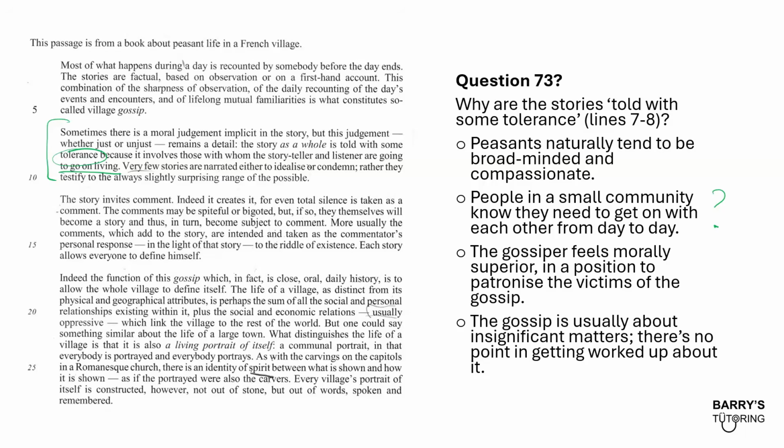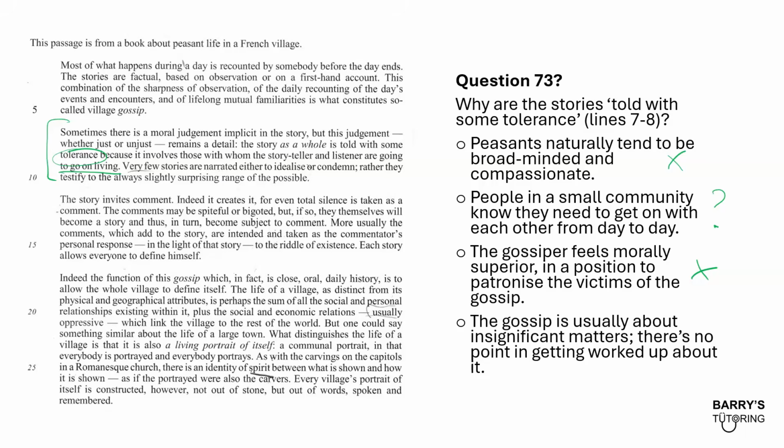With C, the gossiper feels morally superior, in a position to patronize the victims of the gossip. The paragraph doesn't really describe gossip as being victimizing. It's not really attacking people. Again, thinking about all the questions building up to this point, they're trying to suggest that gossip is, at the end of the day, a factual process. It's a storytelling kind of thing, a way for people to get to know more about each other. So that's not looking good.